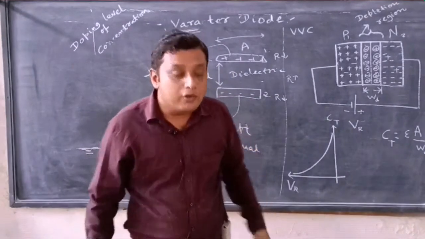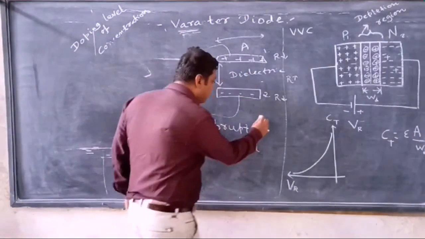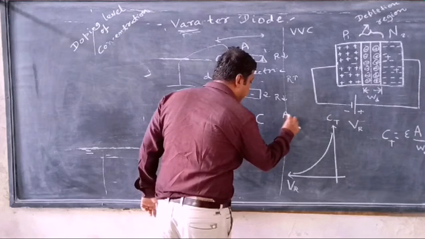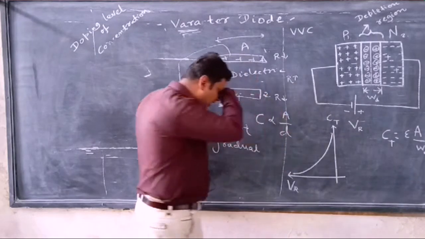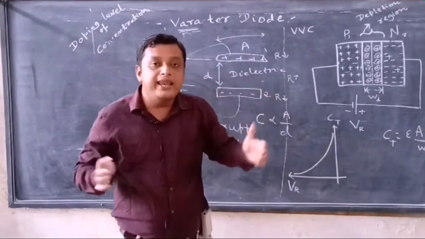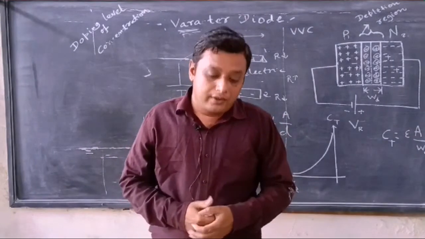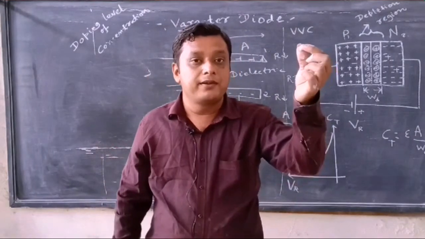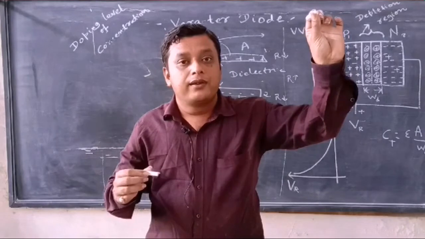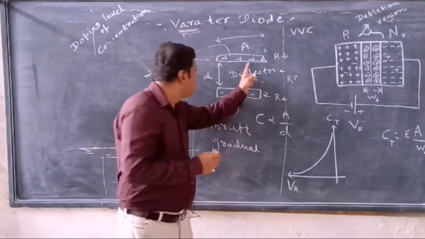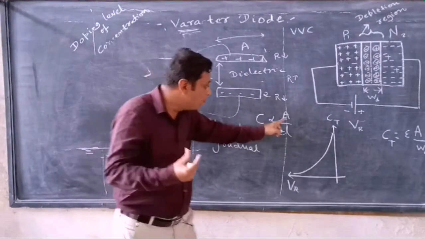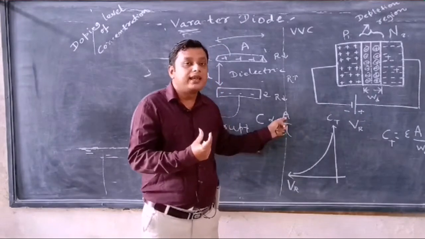So if I have this capacitor, then the capacitance of this capacitor is proportional to A by d. If I increase the area of the plate, a plate having more area will give me more capacitance.